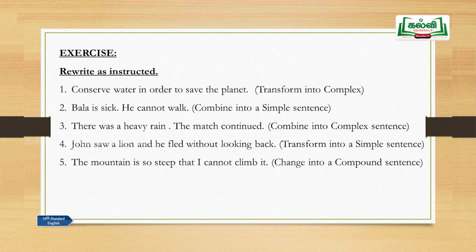To save, this is a phrase. Already you have a clause here. Conserve water, that is a clause because it has a finite verb. And where do you find the phrase here? In order to save the planet. To save, that is a non-finite verb. So, there is no finite verb here. That is a phrase. So, this part has to be changed into a sentence which should have a finite verb. So that you will have two clauses and you will have a complex sentence.